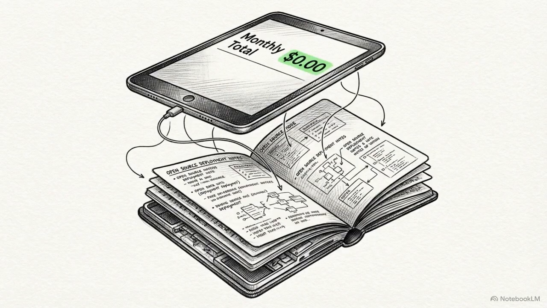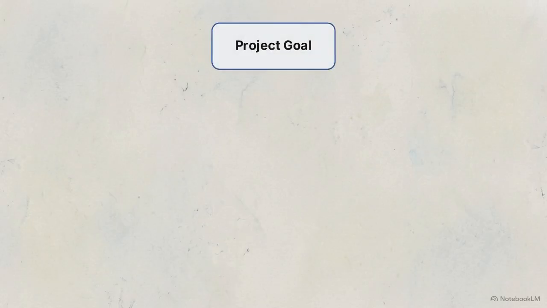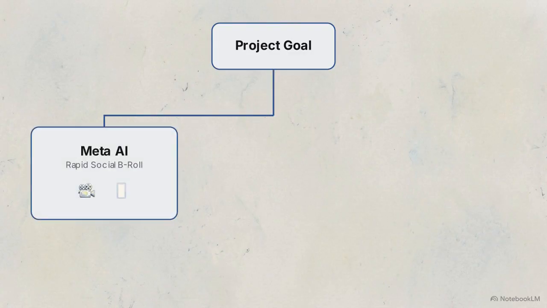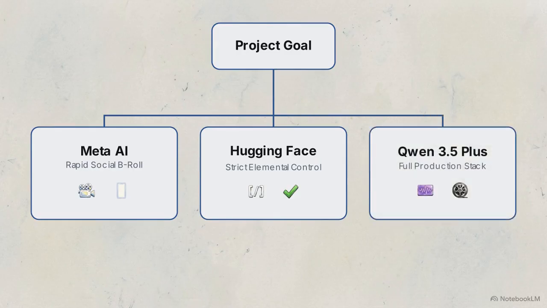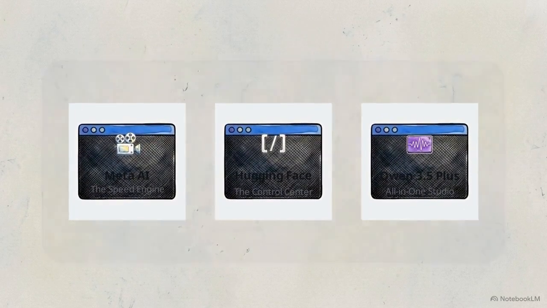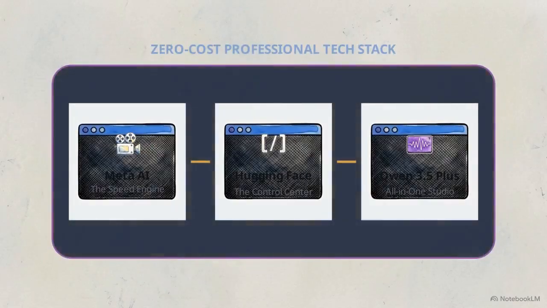Open-source interfaces now make it possible to bypass the per-generation fees common in mainstream platforms. This decision tree maps out which tool to use. For rapid social B-roll, Meta AI delivers speed. For strict elemental control, Huggingface ensures only targeted subjects move. For assets with built-in sound design, Qwen 3.5 Plus handles the full production stack. Utilizing these tools interchangeably builds a zero-cost professional tech stack capable of meeting any production requirement.